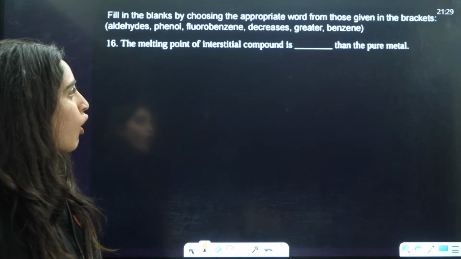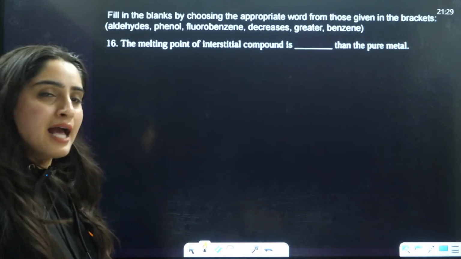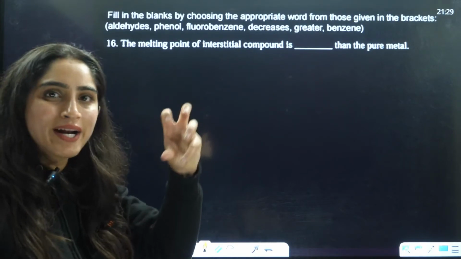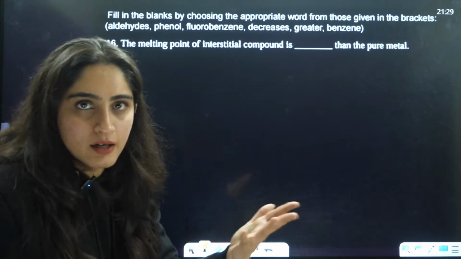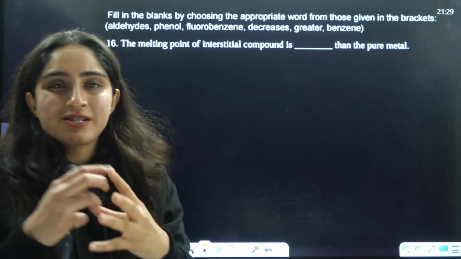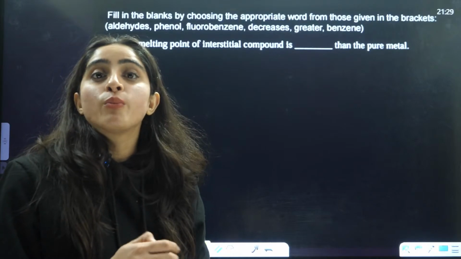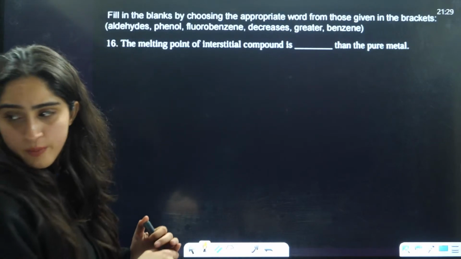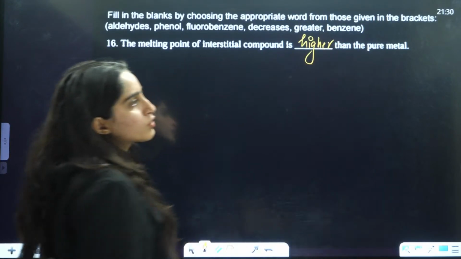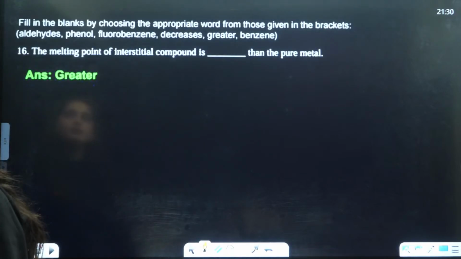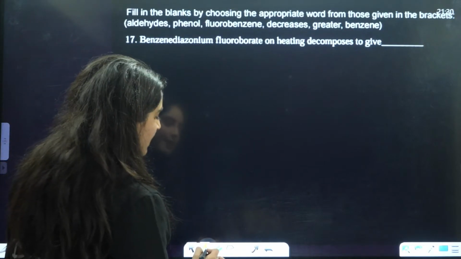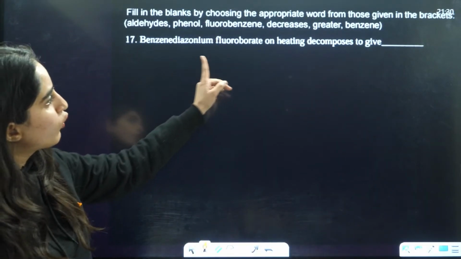The melting point of an interstitial compound as compared to a pure metal. Interstitial compound means there is mixing of other atoms in the voids, right? So in that case, because of more structure and more bonding there, the melting point is going to get higher as compared to the pure metal. So the answer is going to be yes. The answer is greater, right?